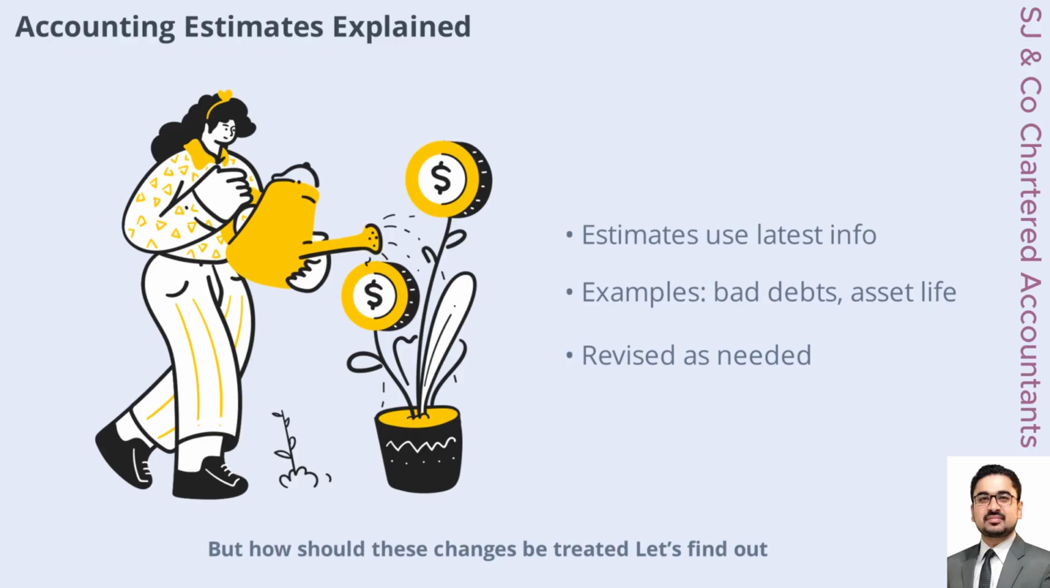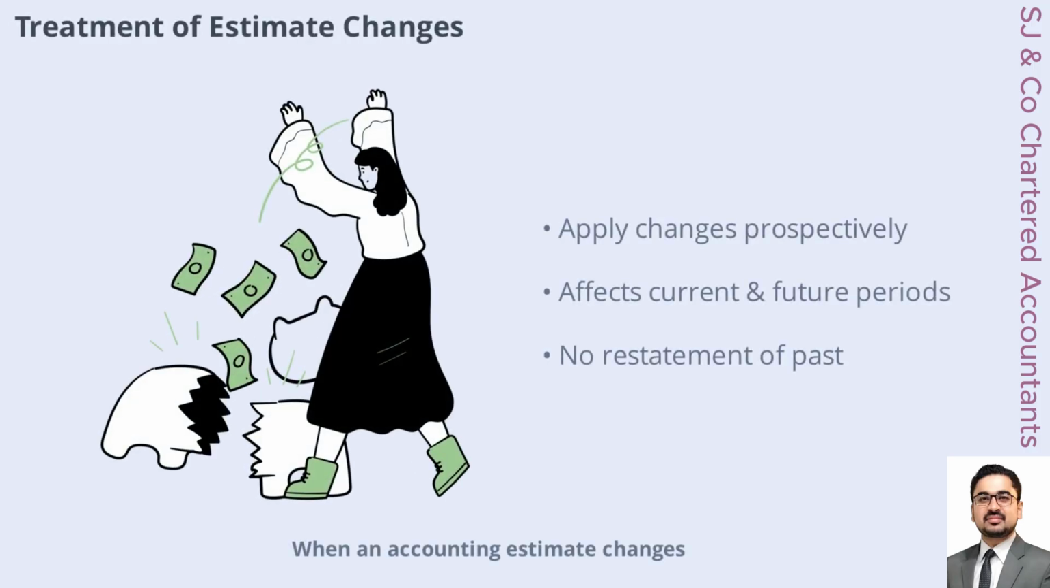Let's find out. When an accounting estimate changes, IAS 8 requires the new estimate to be applied prospectively. This means the change only affects the current and future periods, not the past. For example, if a company revises the useful life of a machine, the new depreciation expense is calculated from the current period onward. There's no need to adjust prior period financial statements.